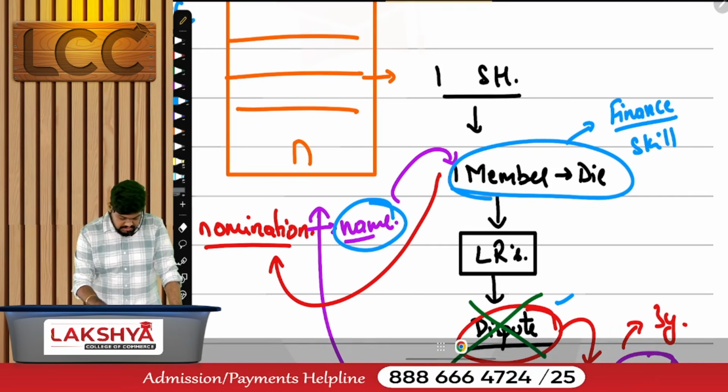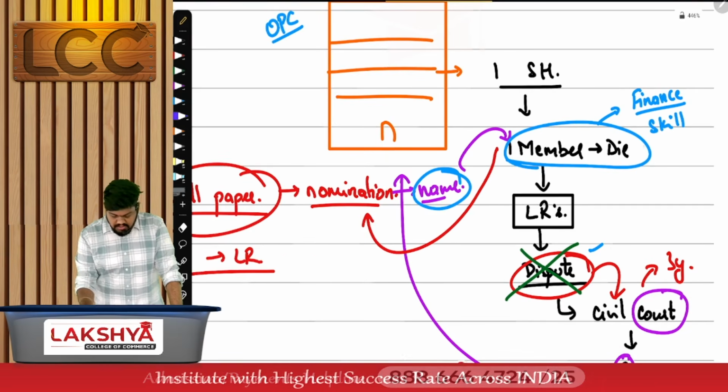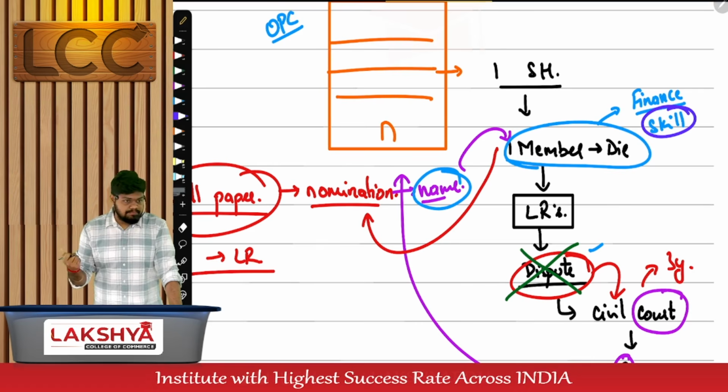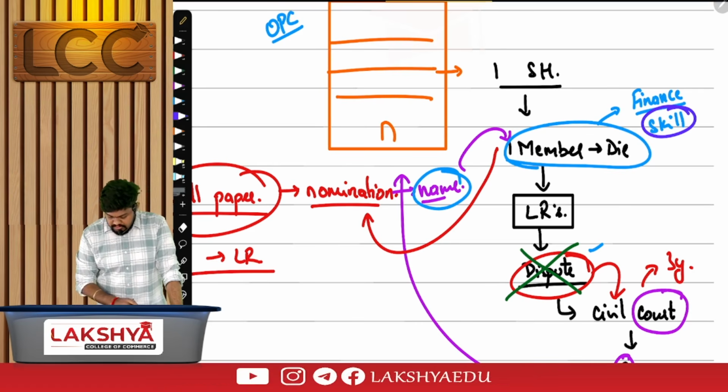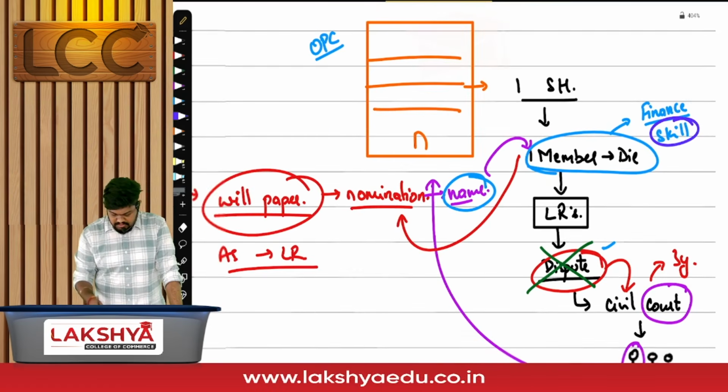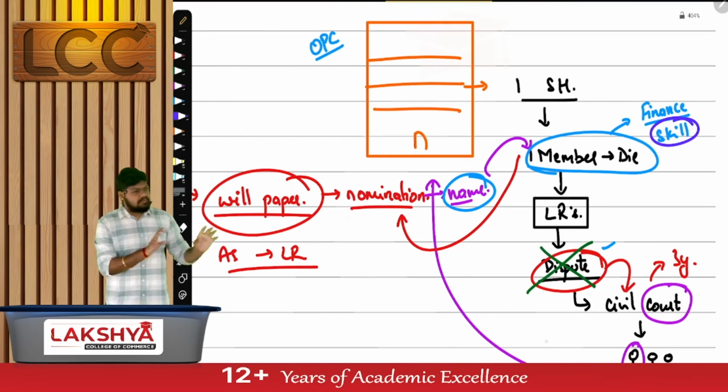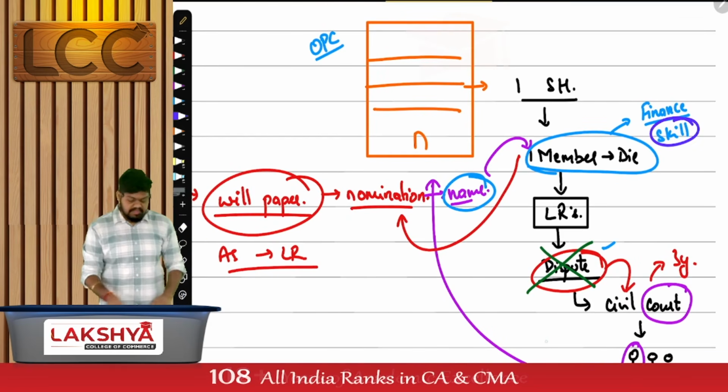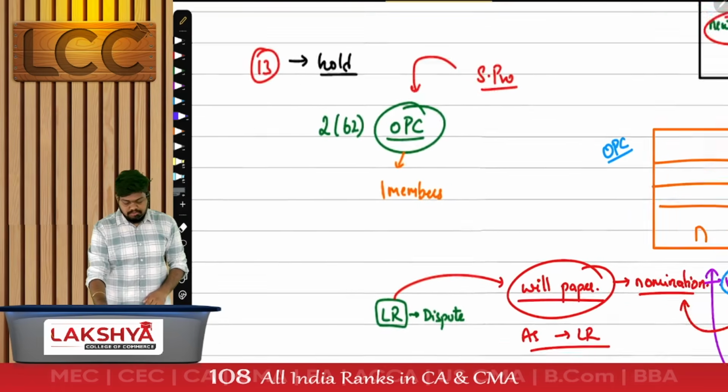I'll have more discussion in the next session. We're already out of time. This skill has to be brought in by the member. Fine. We'll close it off on that. We'll have more discussion. It'll take more time to complete the sentence. But is it fine now? Members have to bring in what? Finance and skill. Nomination is mandatory or optional?